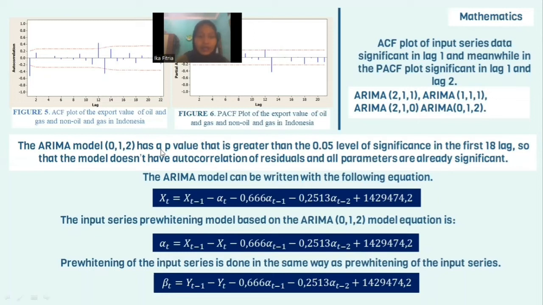The best model is ARIMA (0,1,2), whose p-value is greater than 5% significance and which has no autocorrelation of residuals. The ARIMA model can be written with the following equation, xt equals... The input series pre-whitening model based on ARIMA, alpha t equals... Pre-whitening of the output, beta t equals...